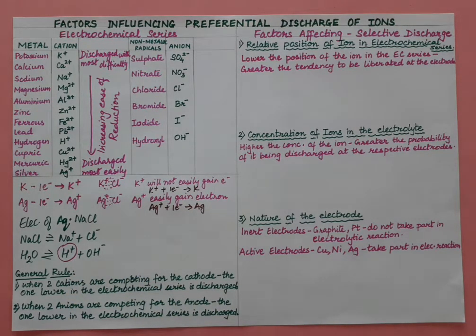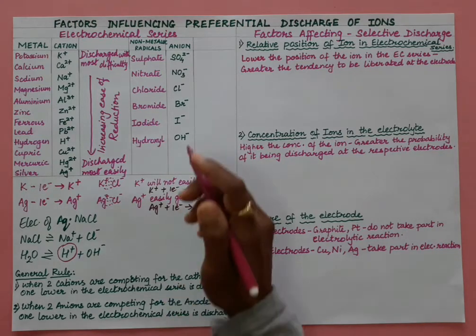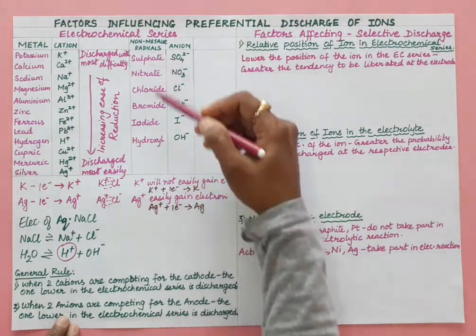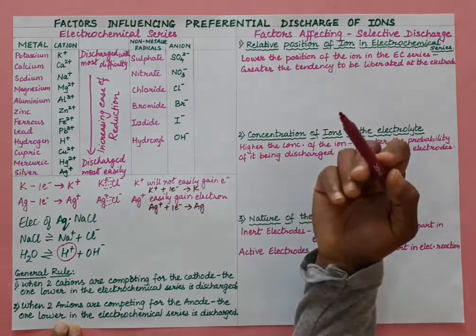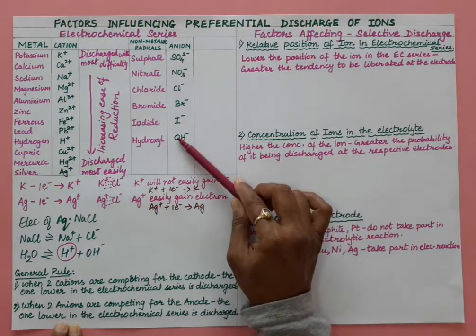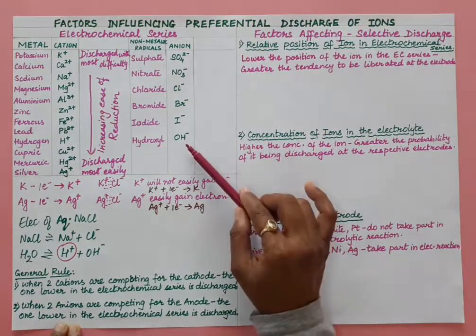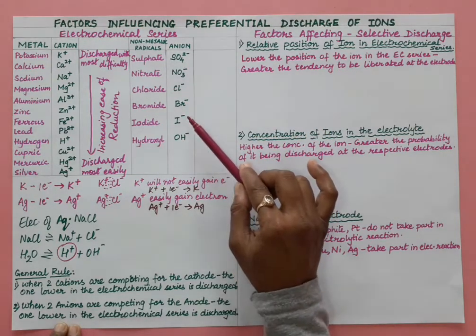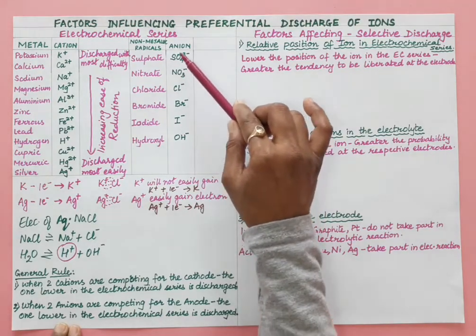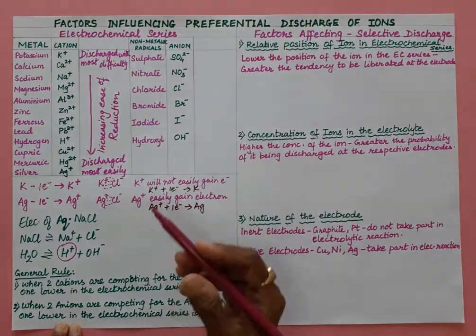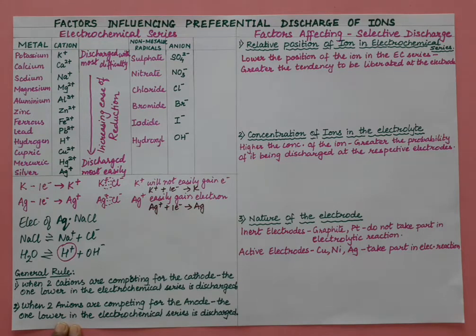Now let us take the anion series to understand. This is the anion series, and to remember it there is a mnemonic: O I am brilliant, clever, not stupid. Once again I am repeating: O I am brilliant, clever, not stupid. This is the mnemonic to remember this anion series, right?